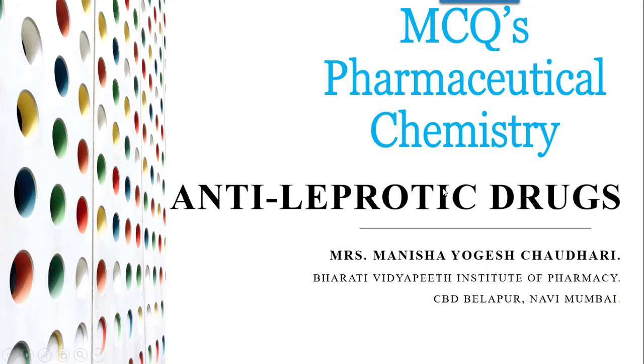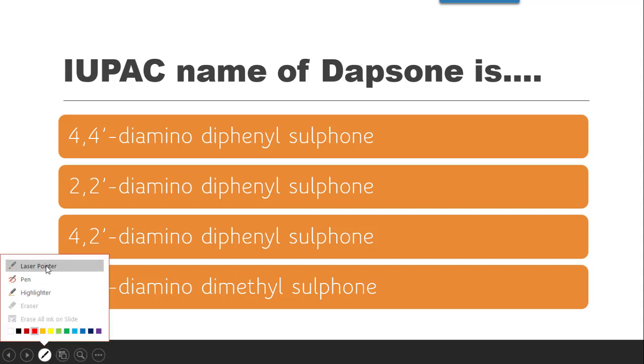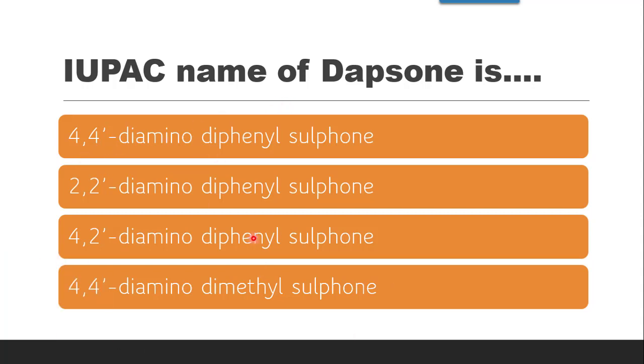Hello dear learners, today we are going to talk about the MCQs from pharmaceutical chemistry from the chapter antileprotic drugs. The first question from antileprotic drugs is, the IUPAC name of dapsone is which of these?